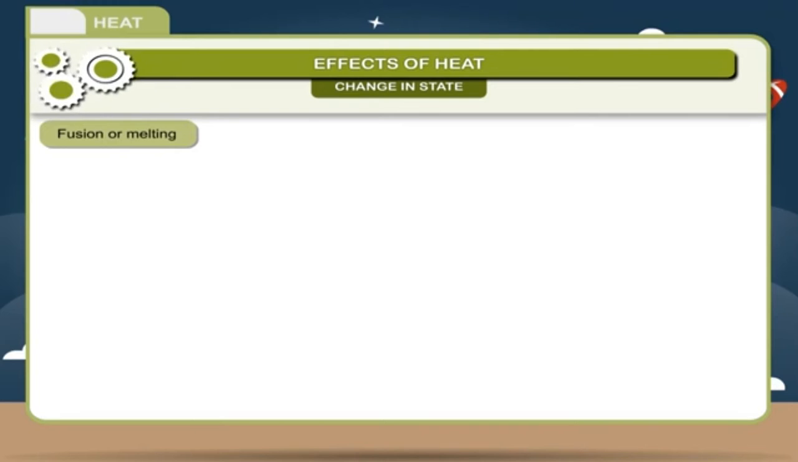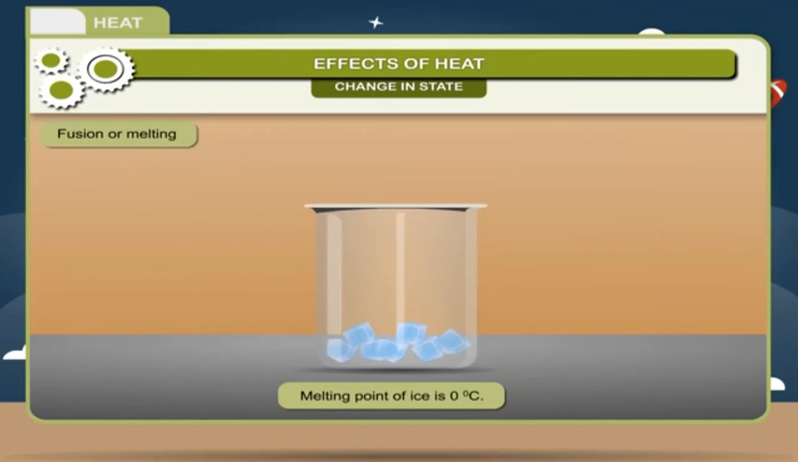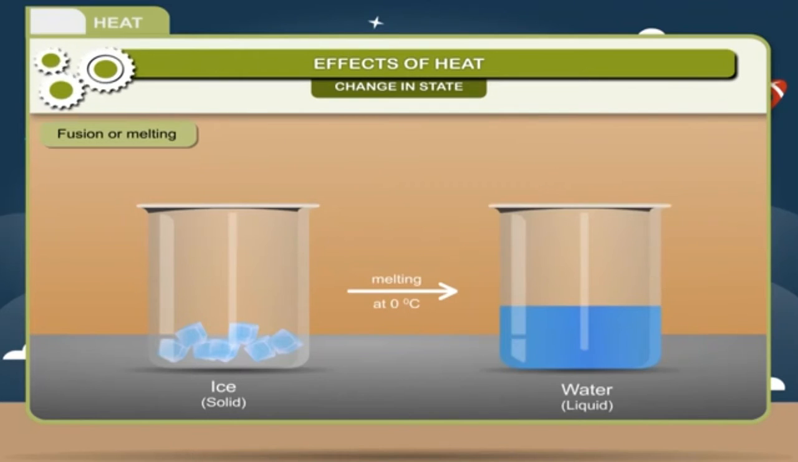Fusion or melting. Fusion is a phenomenon in which a solid changes into liquid by absorbing heat. Melting takes place at a constant temperature called the melting point, which is different for different substances. For example, the melting point of ice is 0 degrees Celsius. Ice, solid, melting at 0 degrees Celsius gives rise to water, liquid.